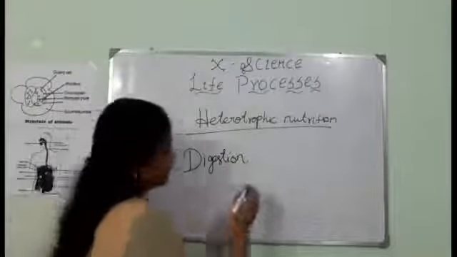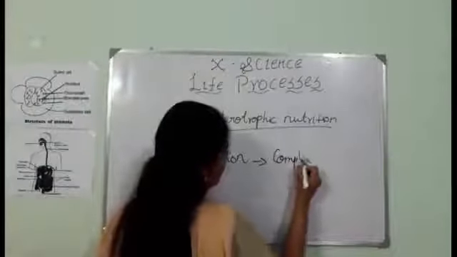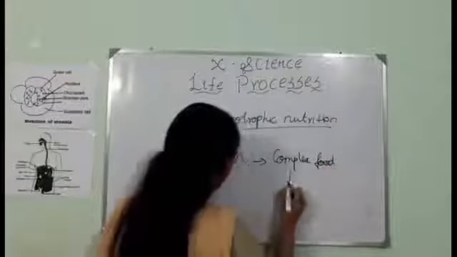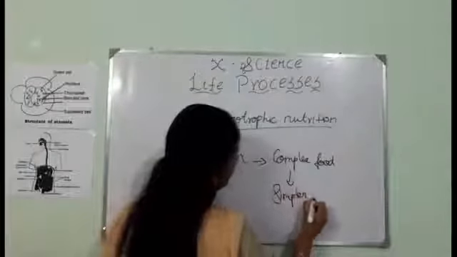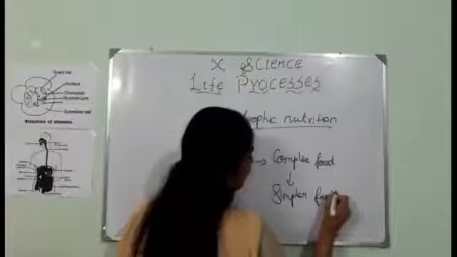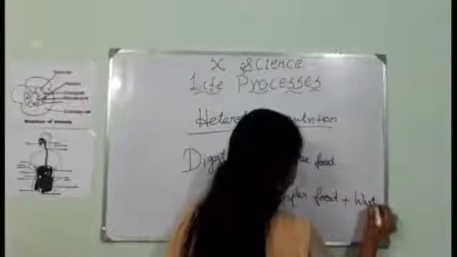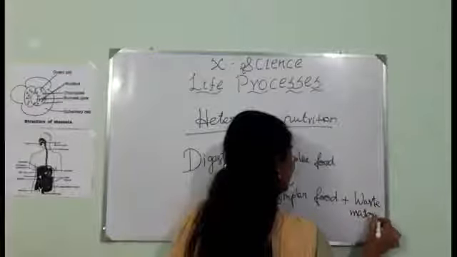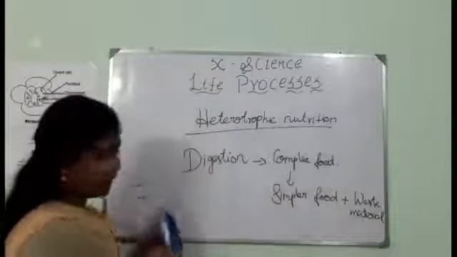Digestion is nothing but the process in which complex food molecules are broken down into simpler food, and the waste materials are excreted. Let me give you a clear explanation of digestion.